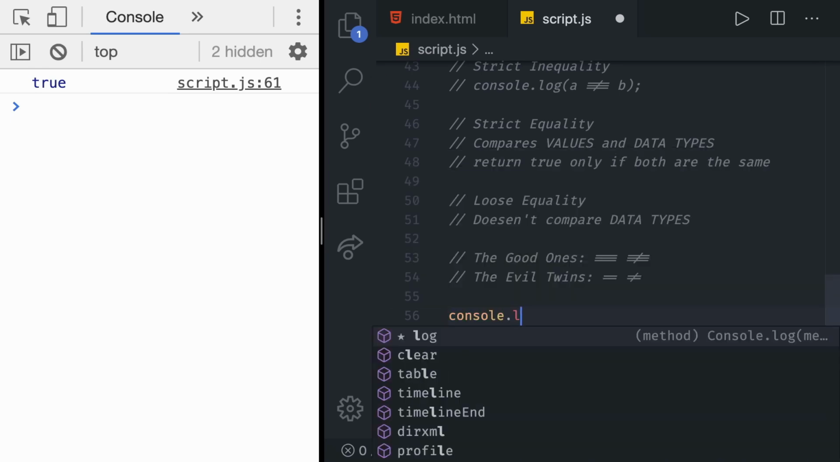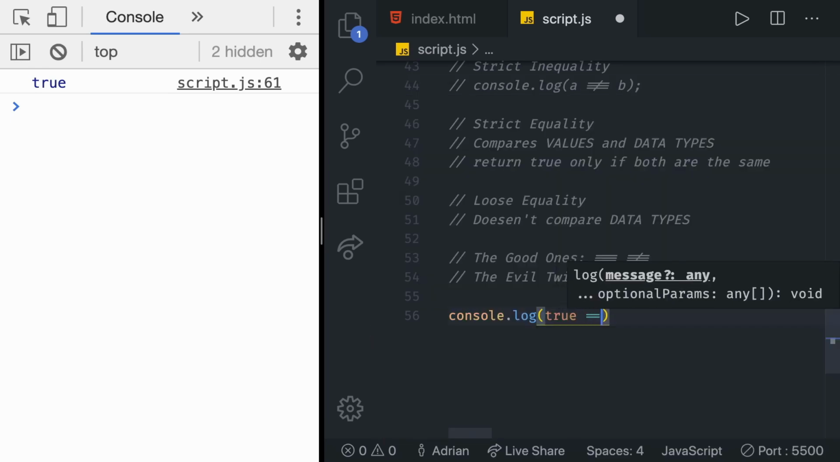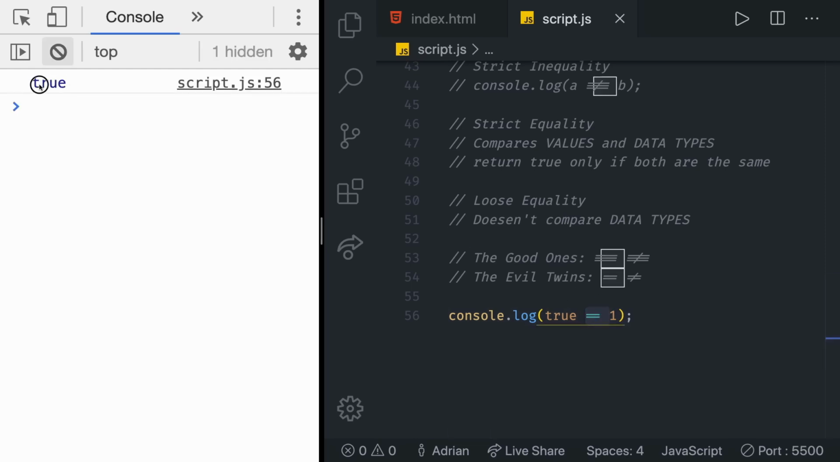Let's do console log. True is going to be double equal to 1. We talked about the boolean value of true, right? We said, yeah, that means like something is true, something is correct, and we can also say that's 1 as opposed to 0. With the loose equality, if we save that, we indeed do get true. But again, we said this is a data type of boolean and this is a data type of number. They shouldn't be the same. But the true gets converted to 1 and then it compares it.